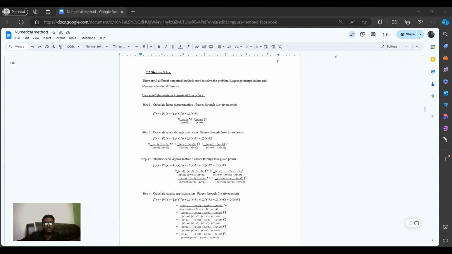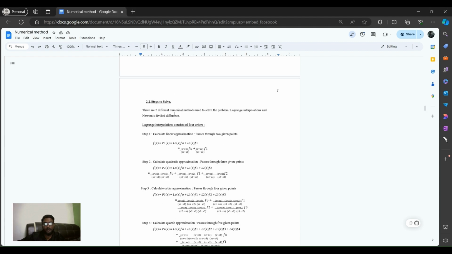So there are two different numerical methods used to solve the problem: Lagrange interpolation and Newton divided difference.